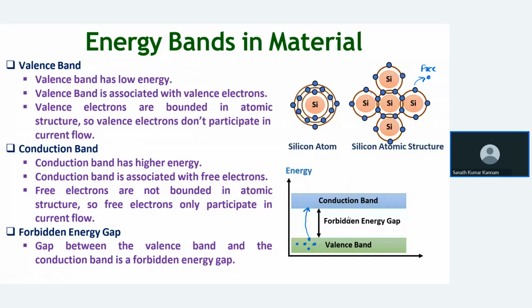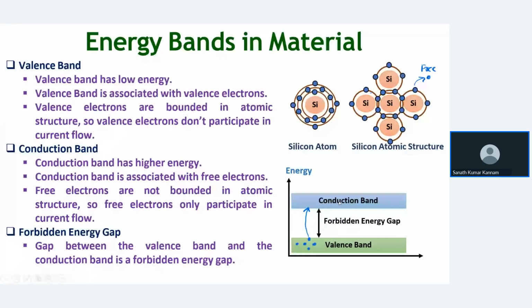Due to this free electron flow, conduction takes place. If there is a movement of electrons, there is a current flow. That's why the name conduction band came. Next, the forbidden energy gap: the distance between the valence band and the conduction band we call the forbidden energy gap. There will be no electron present in the forbidden energy gap. Either the electron will be present in the valence band or in the conduction band.